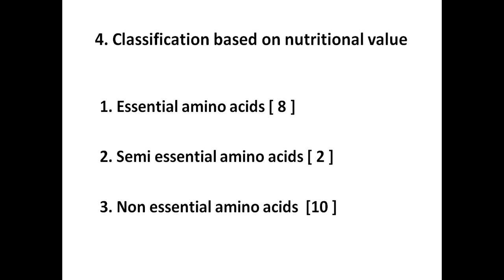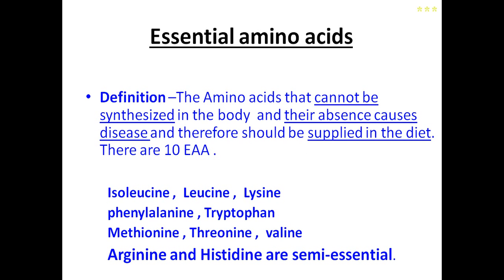So, we have 8 essential amino acids, 2 semi-essential and 10 non-essential amino acids. Non-essential amino acids can be synthesized in the body, so they don't need to be supplied in the diet particularly. Okay, so the definition of essential amino acids: the amino acids that cannot be synthesized in the body and whose absence causes diseases, and therefore they should be supplied in the diet.